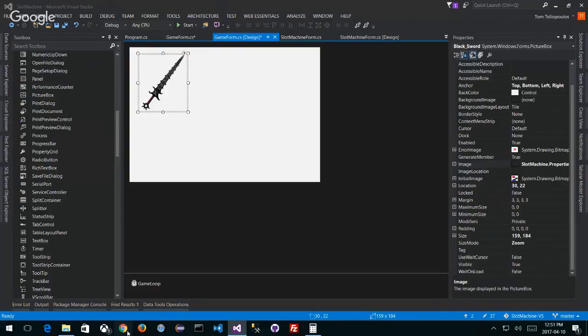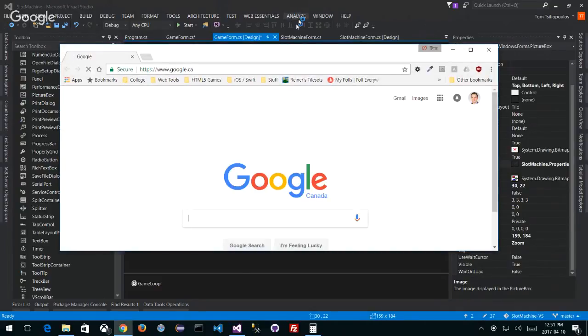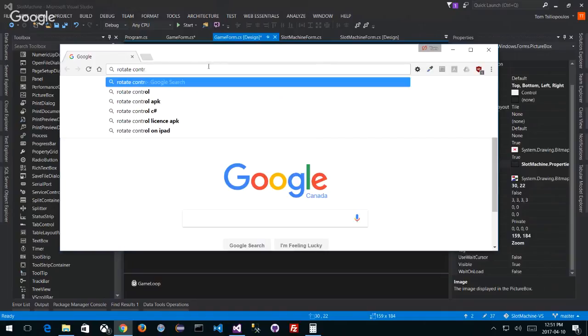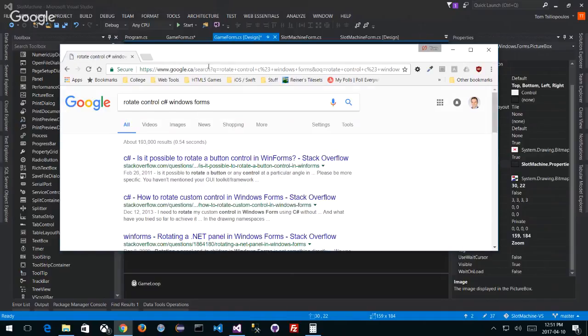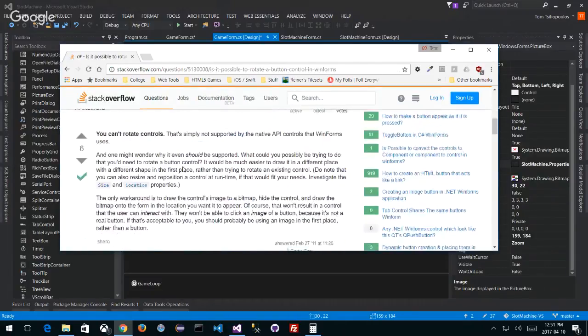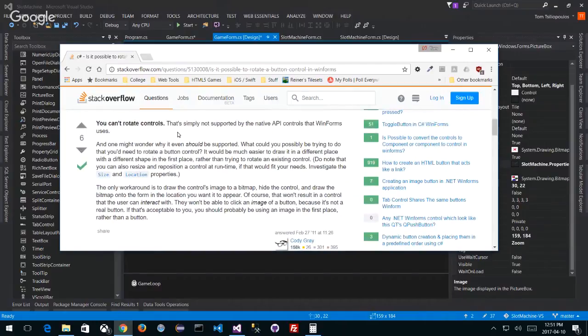If I look for a hint, if I search rotate control in C# Windows Forms, I have to be very specific, or else. So, is it possible to rotate a button control in WinForms? There's a Stack Overflow question. You can't rotate controls. It's simply not supported by the native API controls that WinForms uses. And one might wonder why it even should be supported.